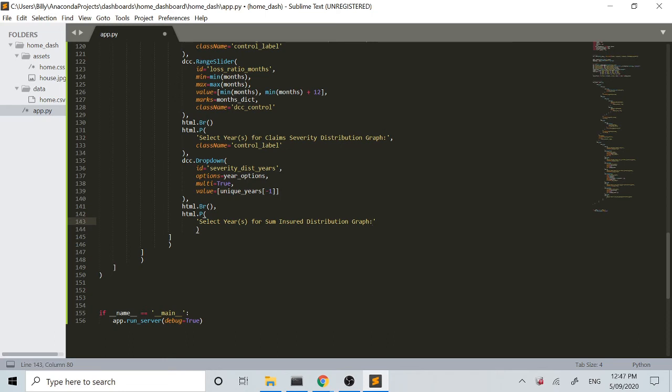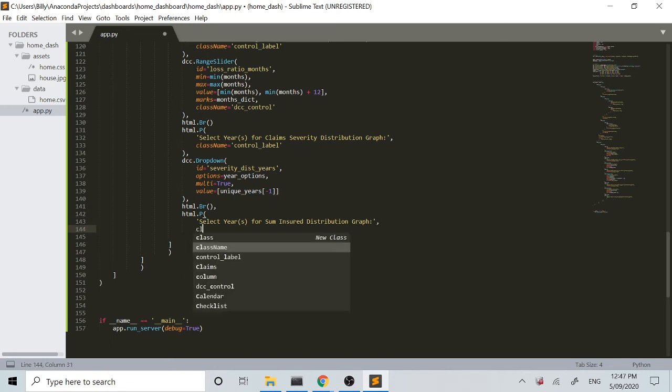And if you don't remember, when we took the tour around the dashboard in the first video, these were the two graphs at the bottom. So the long ones that went across the whole page, it was the claim severity distribution that we could see, and then the sum insured distribution that was below that. And we'll put a class name here. Again, control label, so as we've been doing.